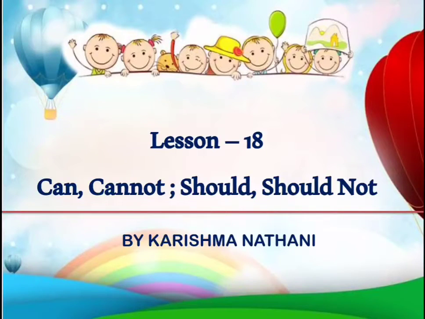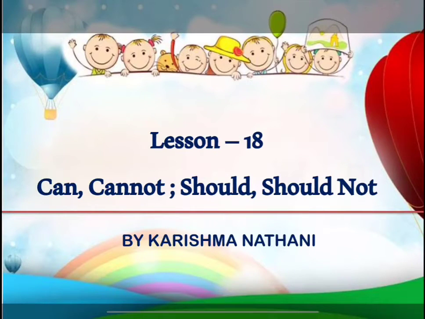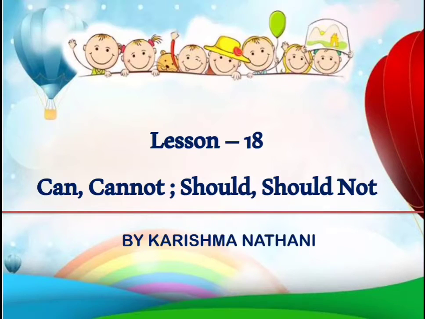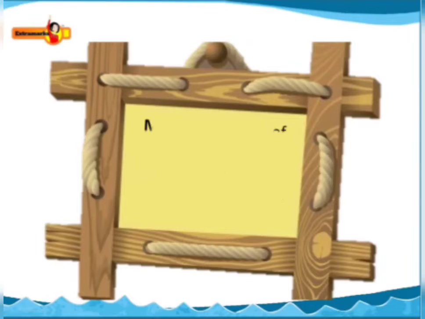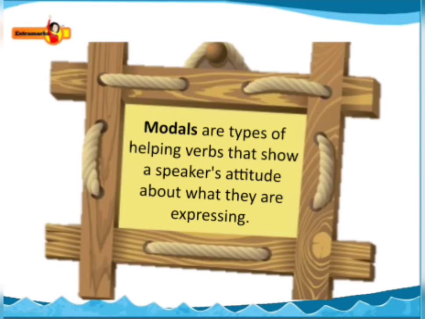Today we are going to learn lesson number 18, can, cannot, should not. These are known as modals or modal auxiliaries. Modals are types of helping verbs that show a speaker's attitude about what they are expressing.